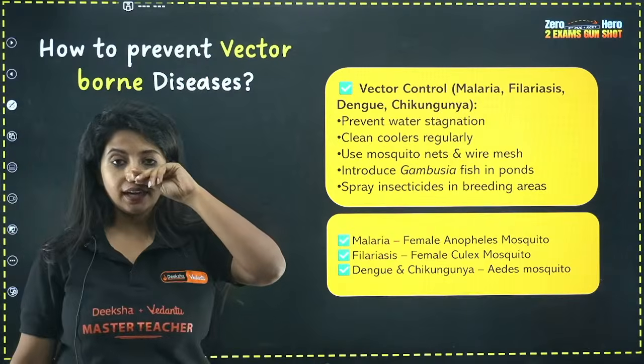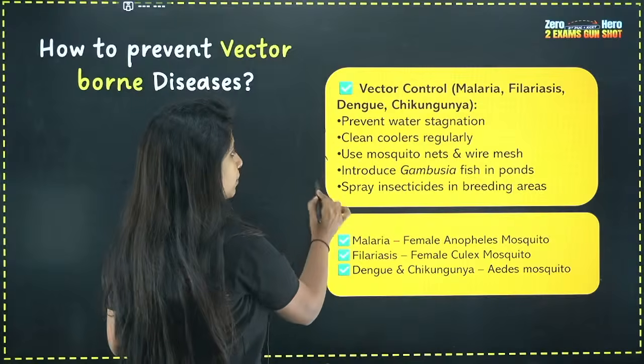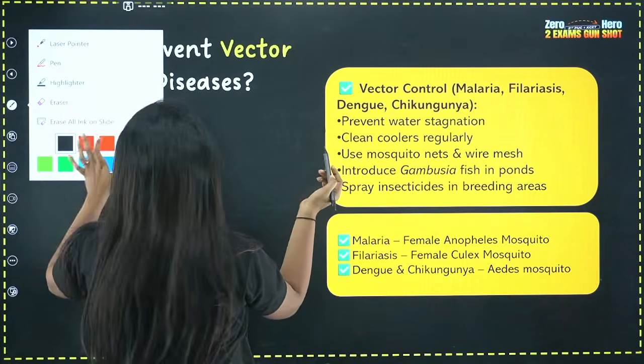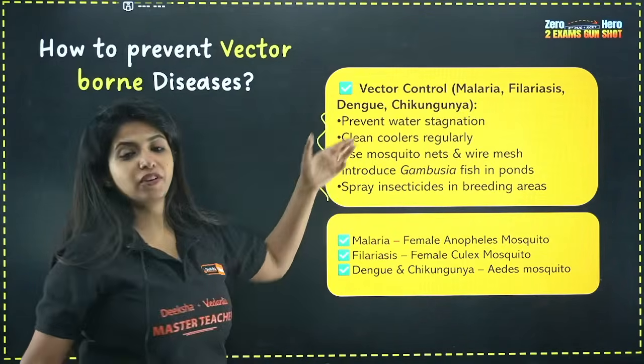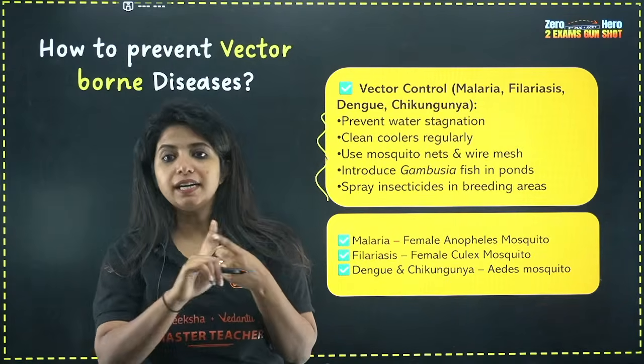Vector-borne diseases have to be prevented. And what are the steps that you have? The steps are that basically all the vectors, suppose it is a mosquito, will be laying eggs in the water. So if you prevent water stagnation, if you do not allow water to stay at one place, it can prevent that.